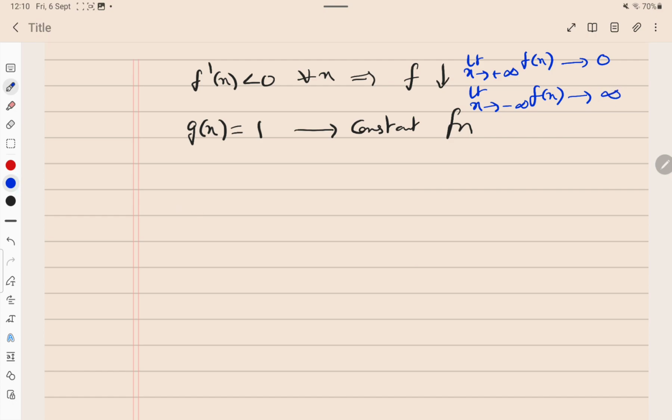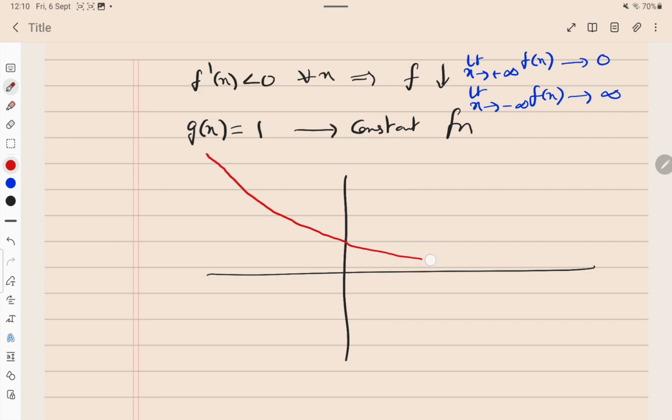If we try to draw the graphs of both, f is a decreasing function coming from infinity, and as x extends to infinity it approaches 0. At x = 0, f(x) = (2/7)^x + (3/7)^x + (5/7)^x, and putting x = 0 gives 3.